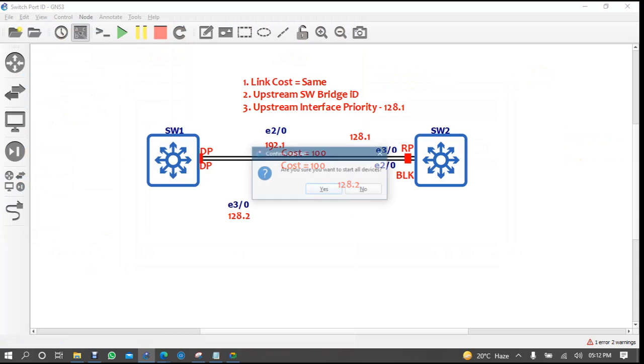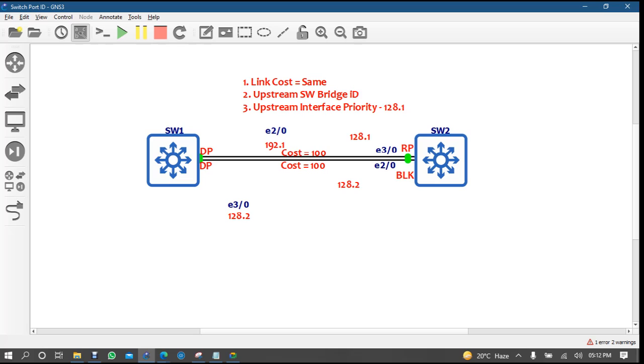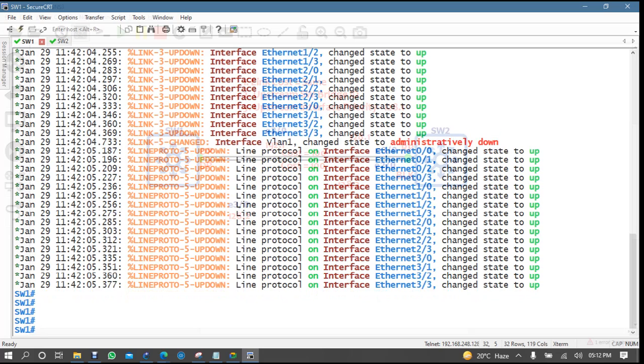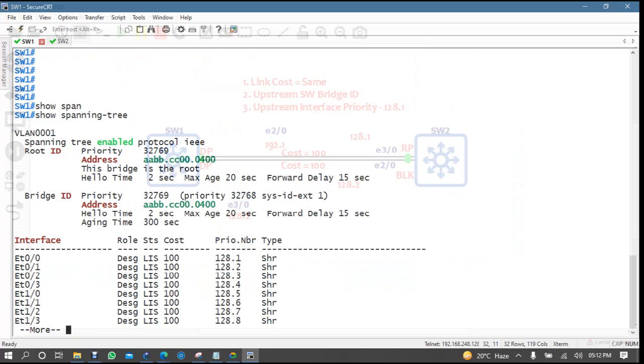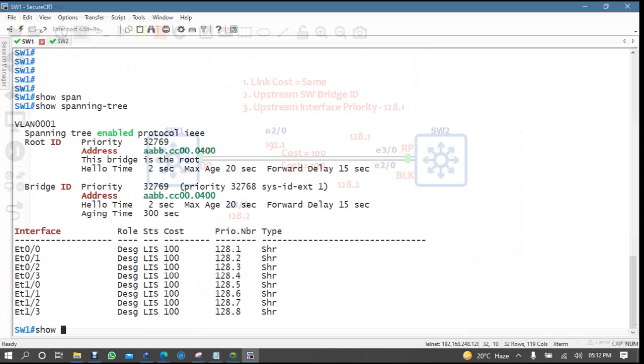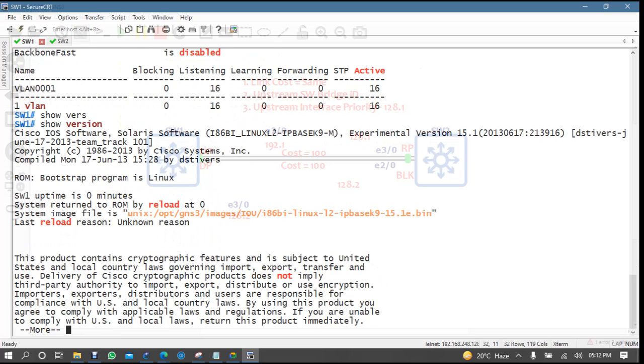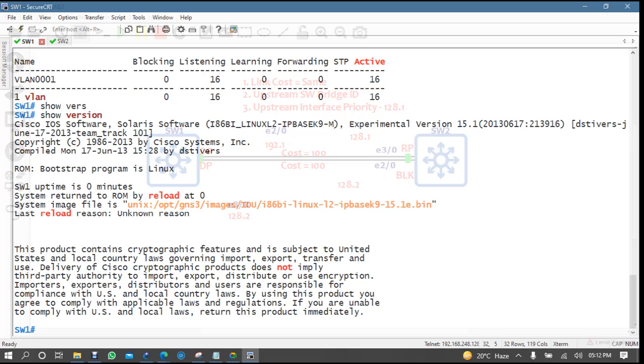Let's take this one. Switch 1, switch 2, so spanning tree, yes, this is a root, and then if I'm typing here, spanning tree summary. Okay, so this is supporting PVST, because that one was 15.6 version, and let's check this switch. So version, this is 15.1. So this is supporting PVST, and that was supporting RSTP, rapid spanning tree.